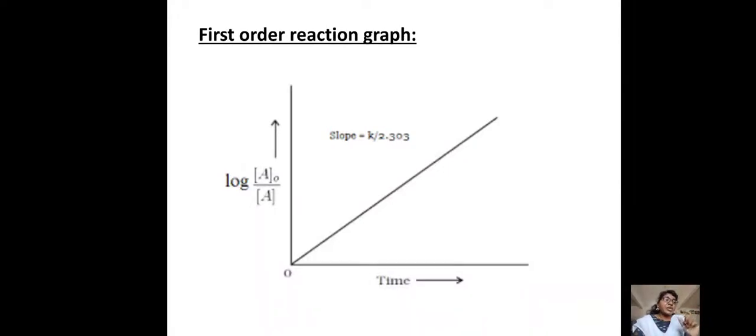Any equation in the form y equals mx gives a straight line passing through the origin. So for the first order graph, we get a straight line passing through the origin. You can see the slide, this is the graph for the first order reaction.